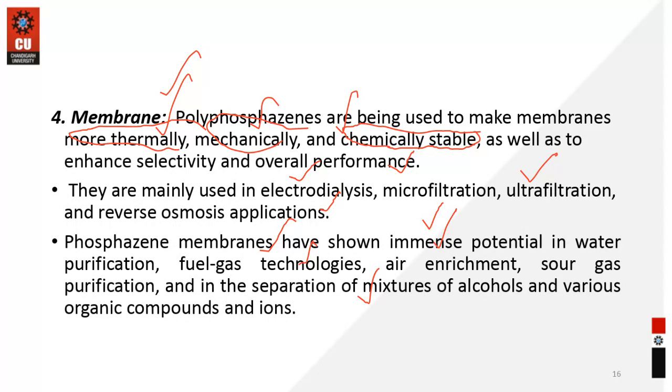When we have this membrane, you can have a wide range of applications because of its potential to be explored for purification purposes, just like water purification, fuel gas technology, air enrichment, and sour gas purification, and separation of a mixture of organic compounds, like alcohol, from various other organic components and ions.